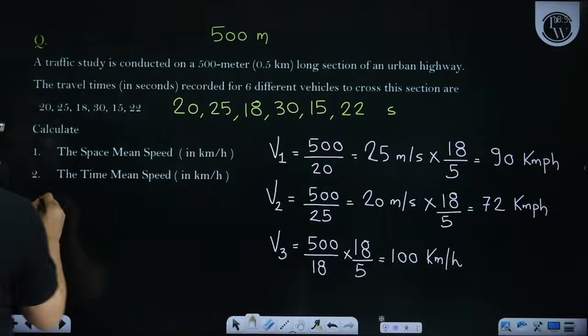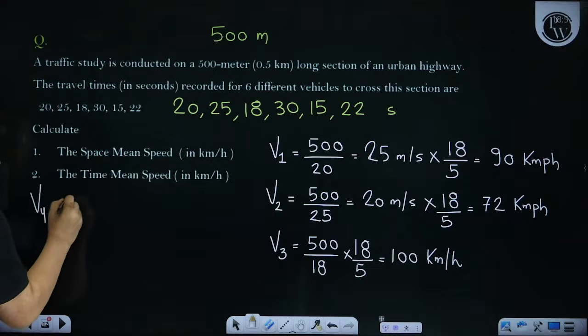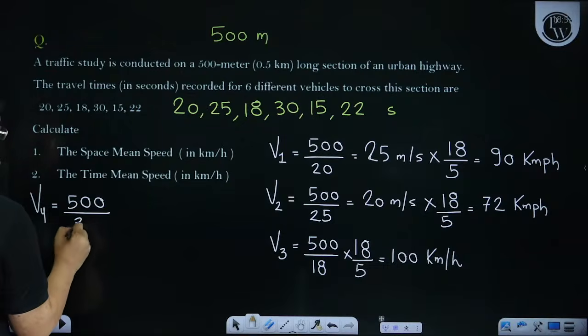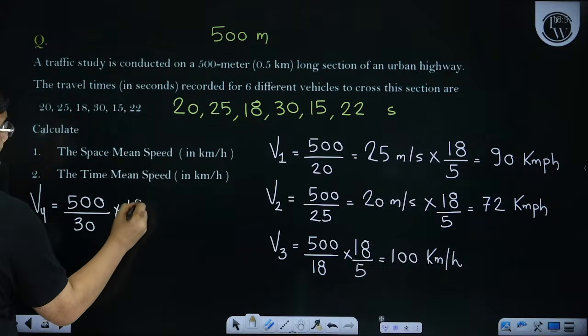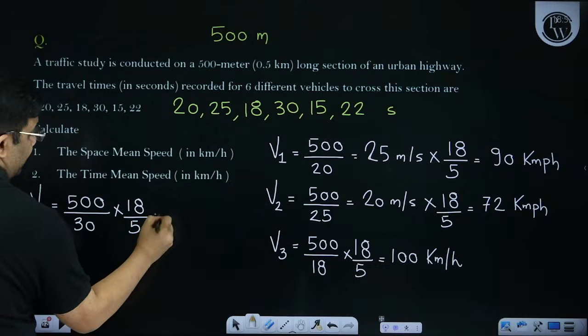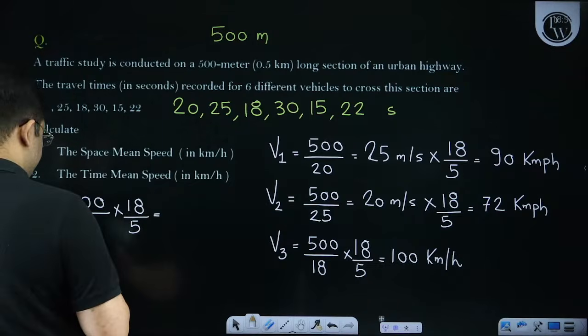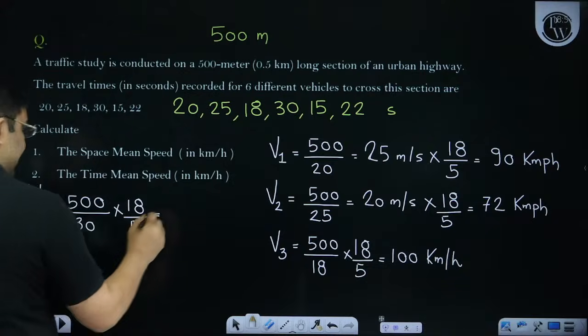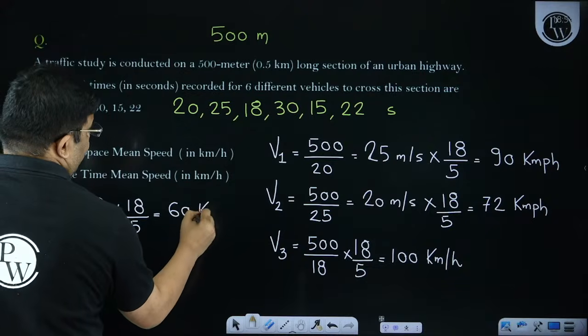Third speed. The fourth speed will be what? 500 divided by 30. And then I'll multiply 18 by 5 to convert into kilometer per hour. So this will be equal to 500 into 18 divided by 30 divided by 5. I'm getting this as 60 kilometer per hour.